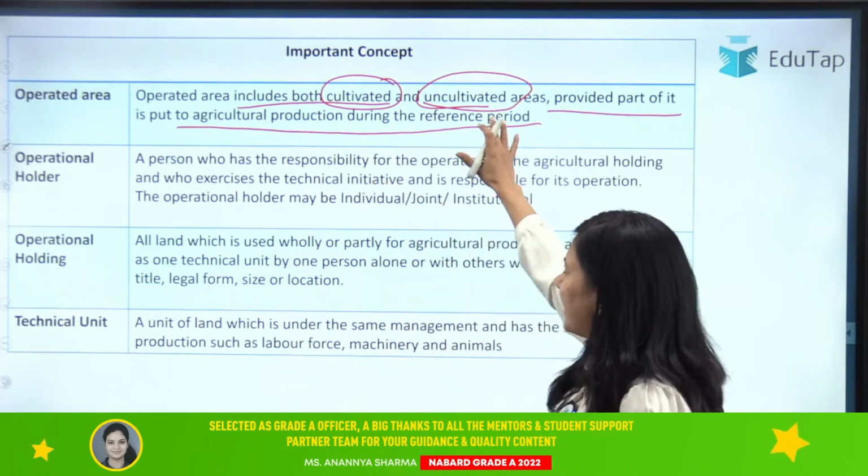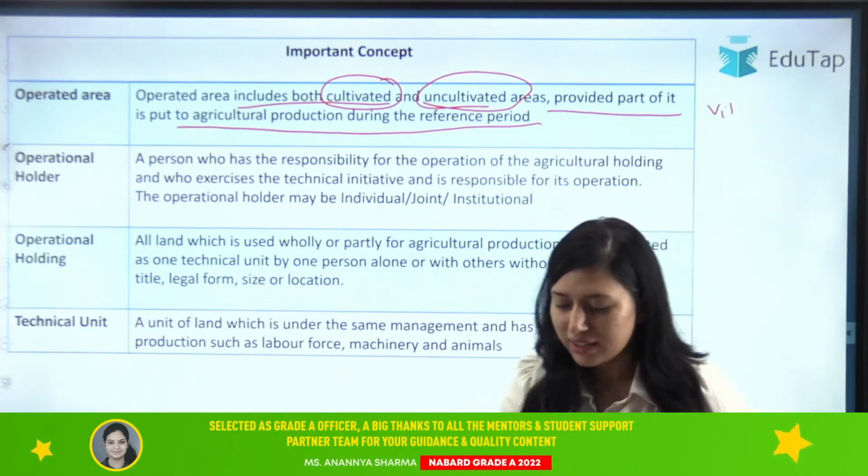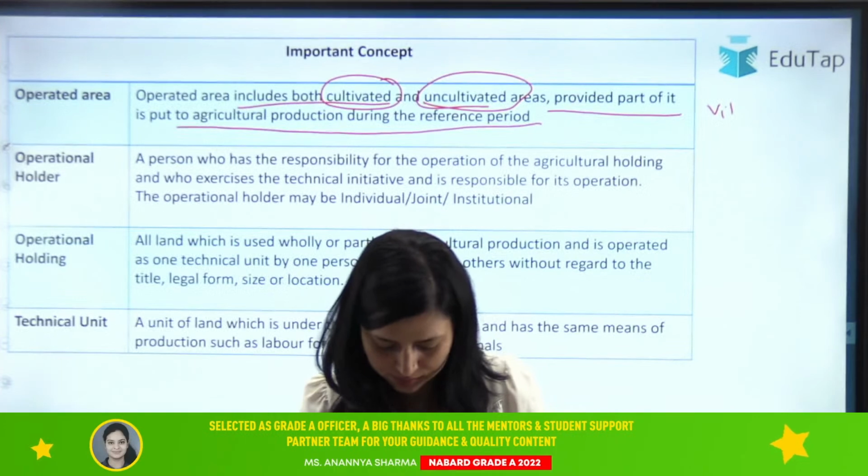I hope now what operated area is, is clear to you. Okay. For example, we have a village. Okay, and in that village, excuse me.